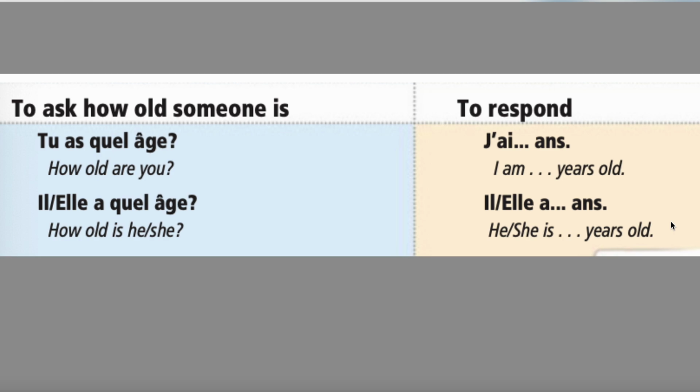Remember, we use tu with someone we're informal with, one person only. So, like a little sister or a friend. If you would say sir or ma'am with somebody, you don't use this form.